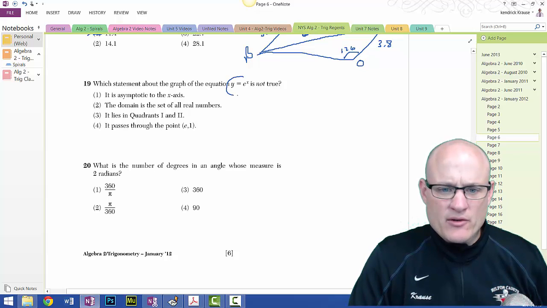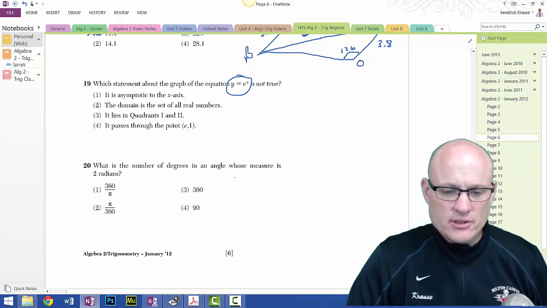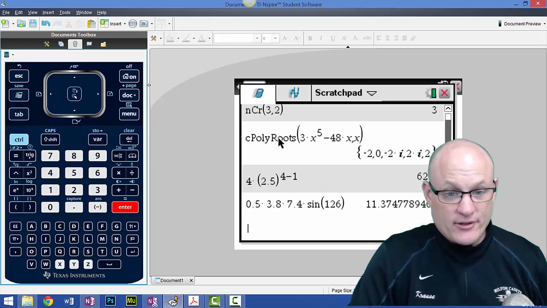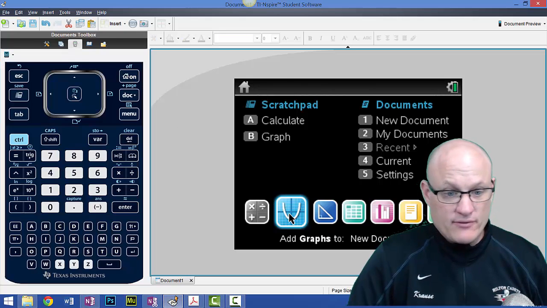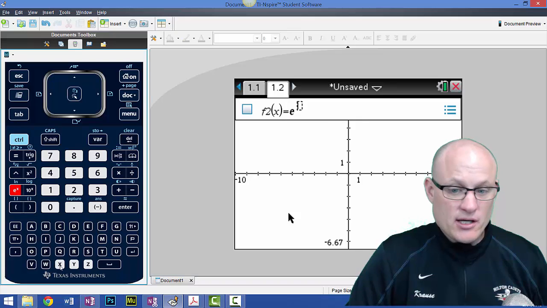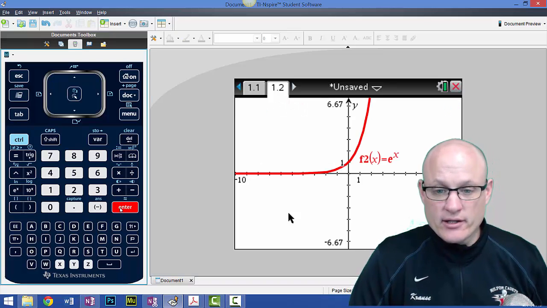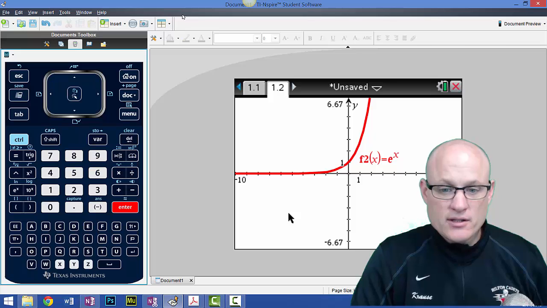Which statement about this is true? Well, you're thinking I probably should graph that. I'm thinking you're probably right. We should graph e to the x. E, x, enter. There it is. So, that's what it looks like.